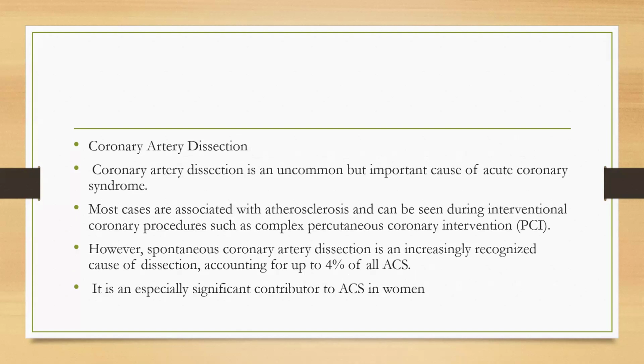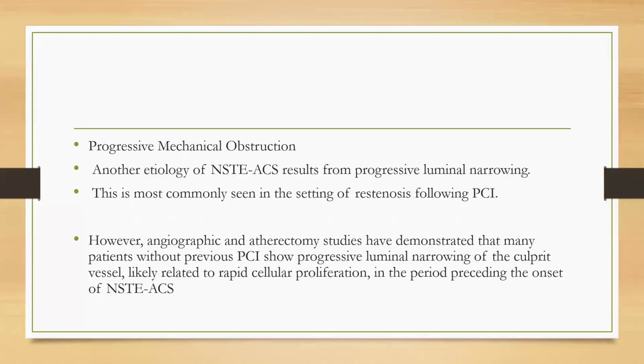Coronary artery dissection is an uncommon but important cause of acute coronary syndrome. Most cases are associated with atherosclerosis and can be seen during interventional coronary procedures such as complex percutaneous coronary intervention. However, spontaneous coronary artery dissection is an increasingly recognized cause of dissection, accounting for 4% of all ACS. It is especially a significant contributor to ACS in women.